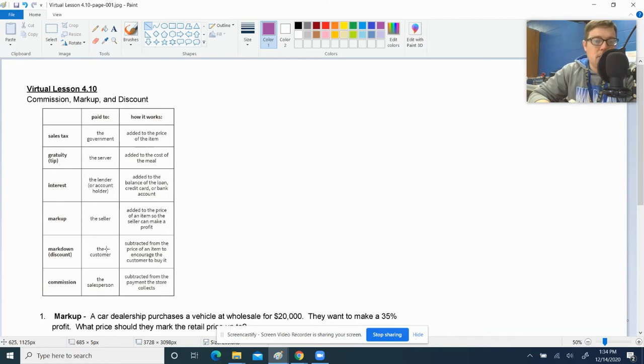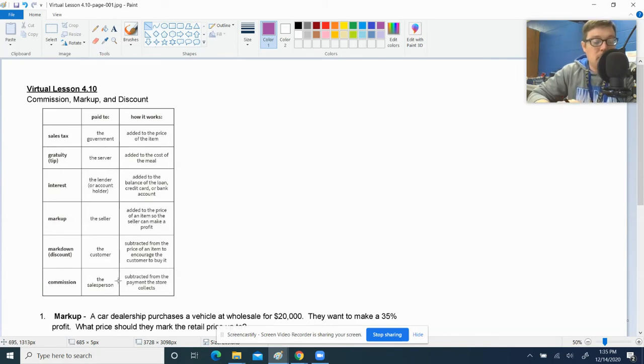This is paid to the customer because it's subtracted from the price that the seller was trying to sell it for originally, to encourage the customer to buy it because they want to move that product. So that's a drop. That's a decrease. Markup is an increase. And then commission.